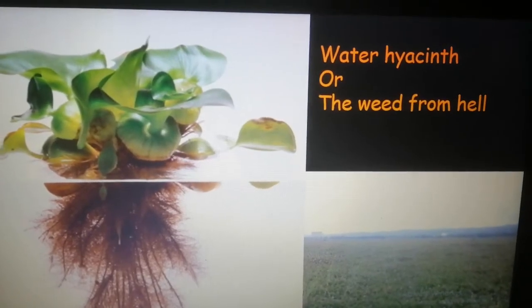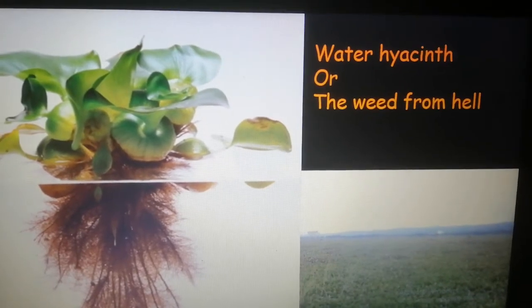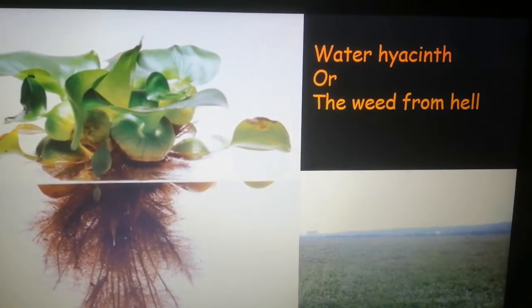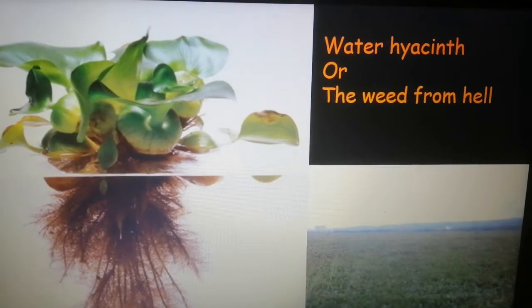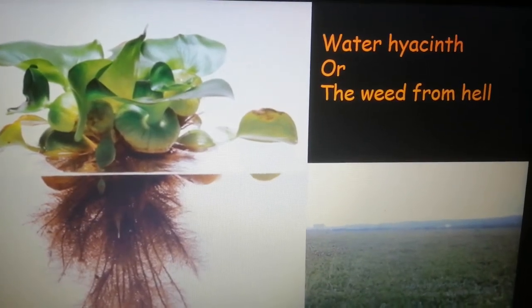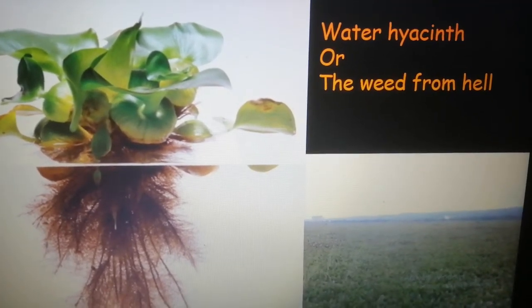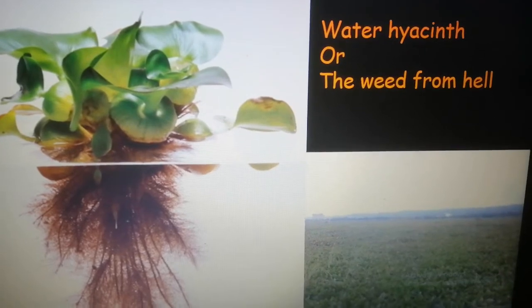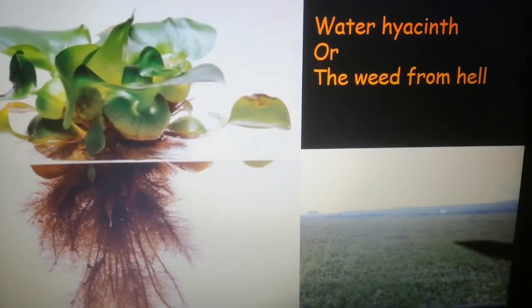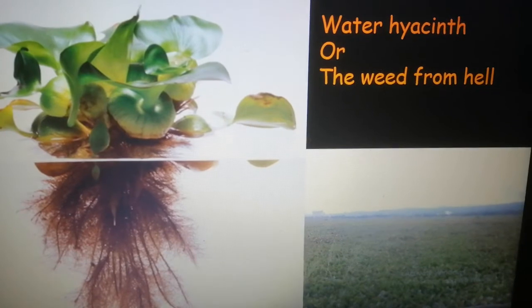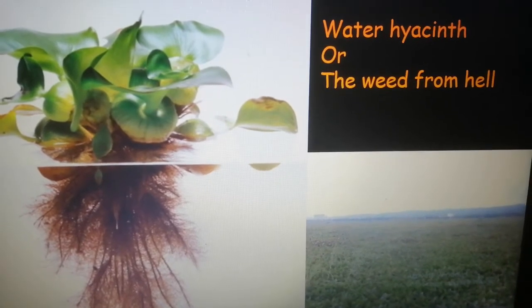Also, these weed plants, that is duckweed and water hyacinth, specially grow in water bodies that are not having clean water. So their growth is an indication of water not being clean.